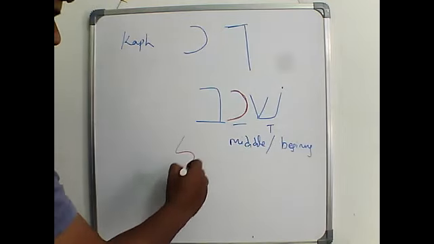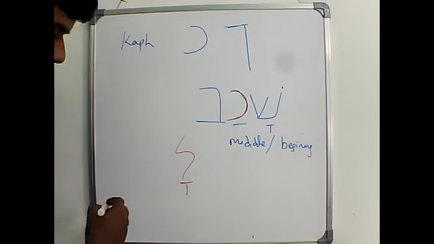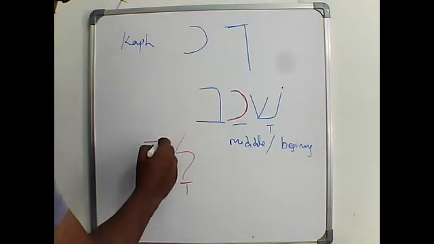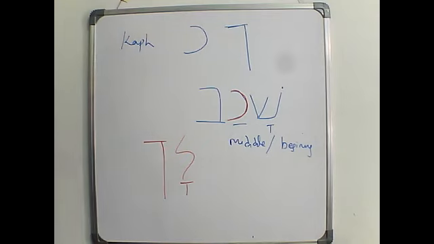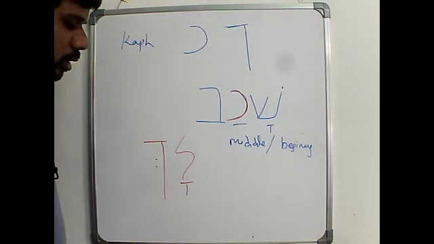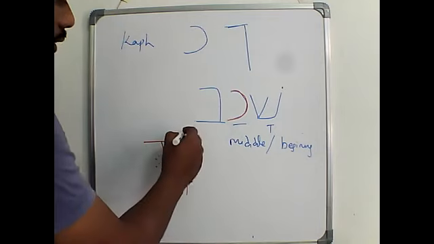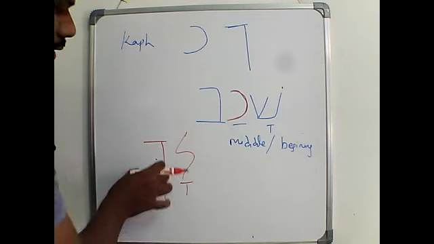But if it comes at the end, this is what you will get to see. When the kaf comes at the end, you will see this kind of structure.